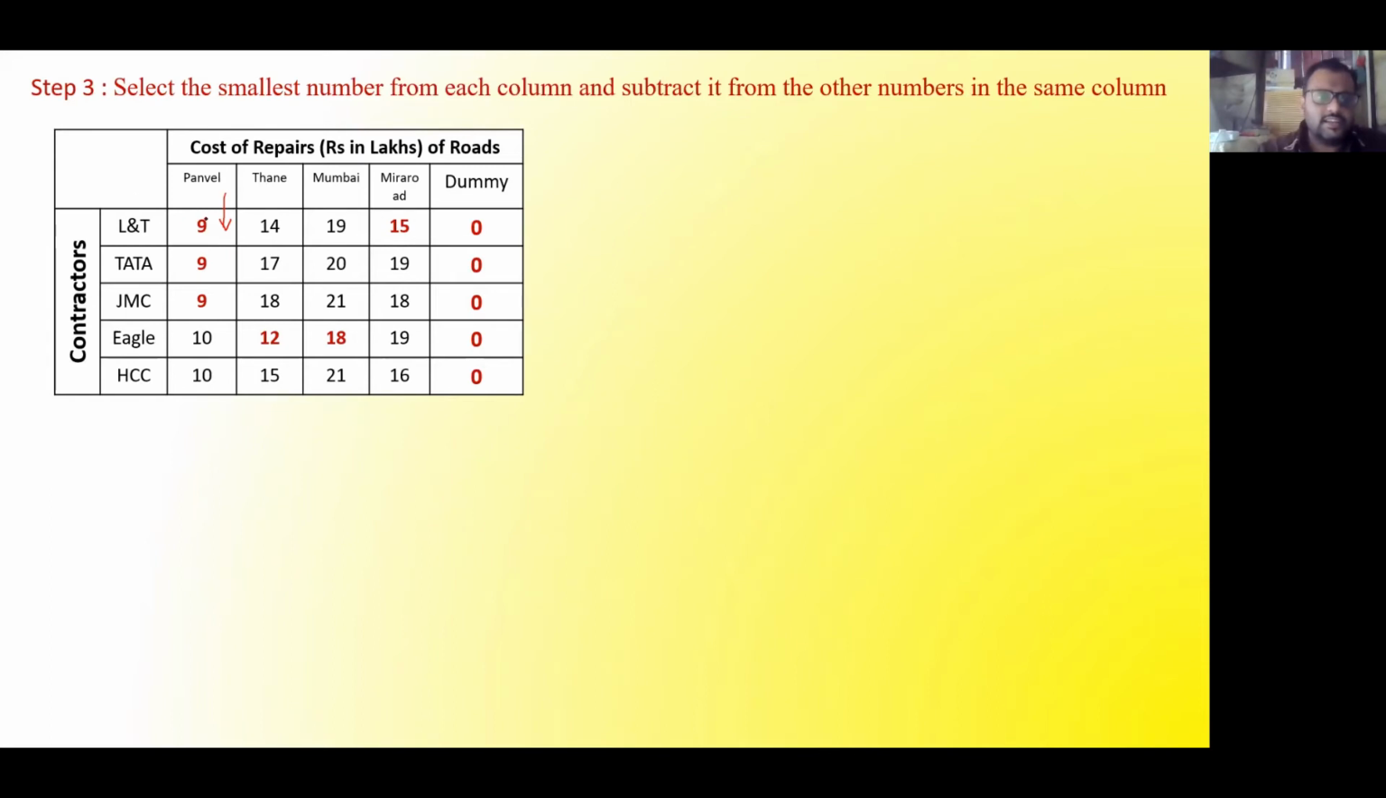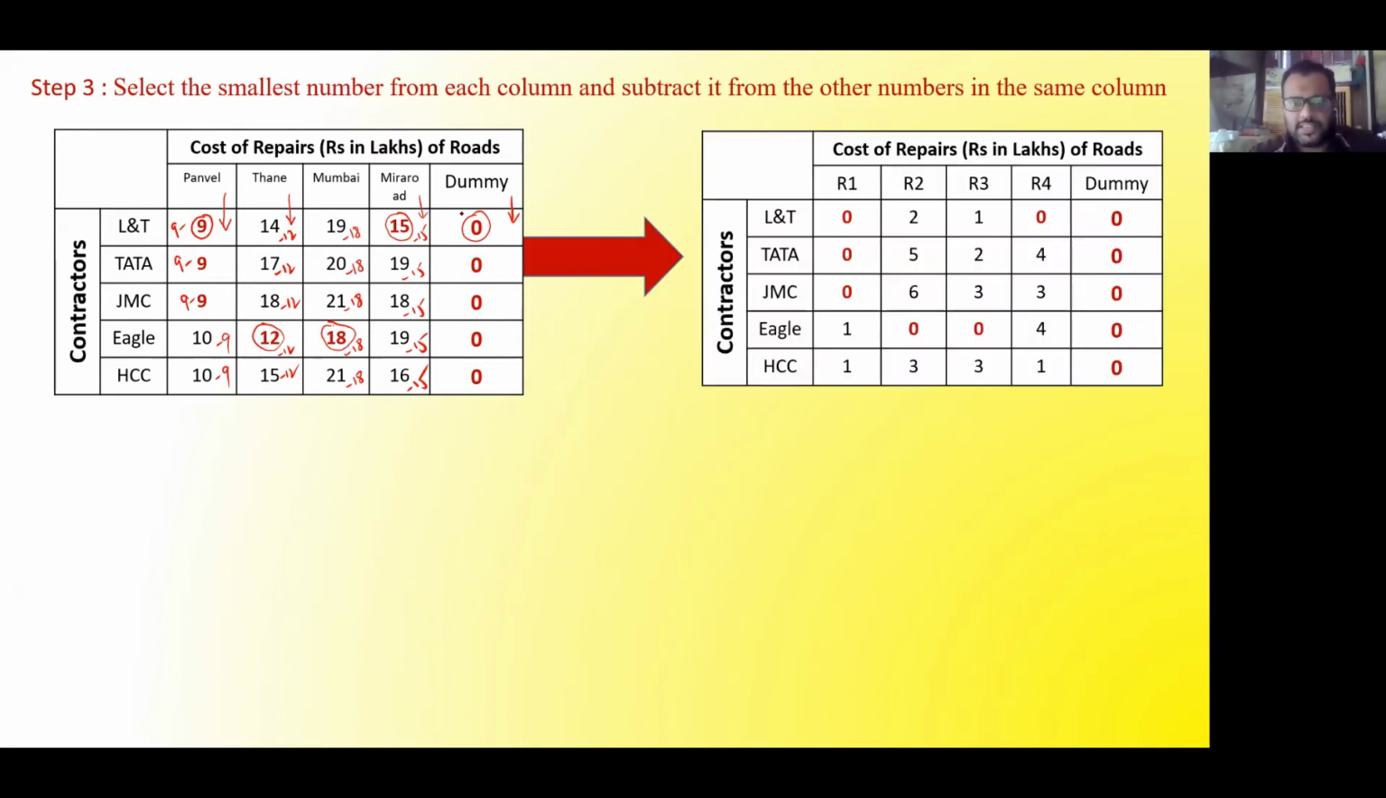Here I can see that 9 is the minimum number in this column. So I will do 9 minus 9. Here also it will be 9 minus 9, here also 9 minus 9, 10 minus 9 and 10 minus 9. Similarly, in the second column the minimum number is 12. So I will do 14 minus 12, 17 minus 12, 18 minus 12, 12 minus 12 and 15 minus 12. After doing this necessary subtraction, we create a baseline, and that matrix will be looking like this.